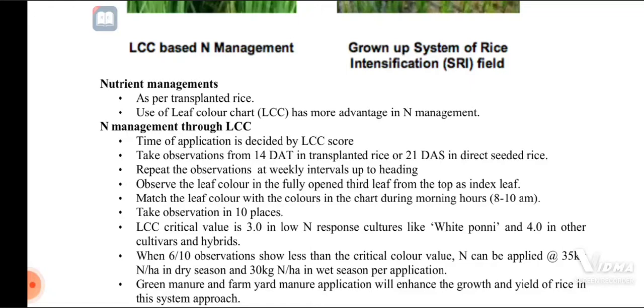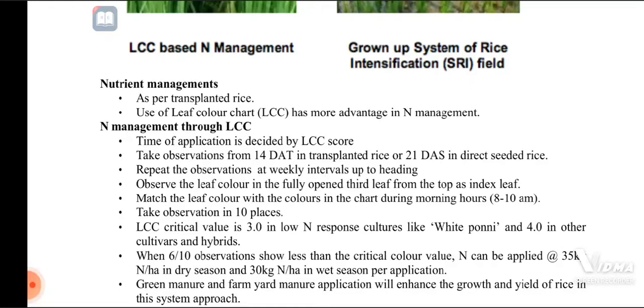The leaf color chart critical value is 3.0 in low nitrogen response cultivars like Ponni and White Ponni, and 4.0 in other cultivars and hybrids.